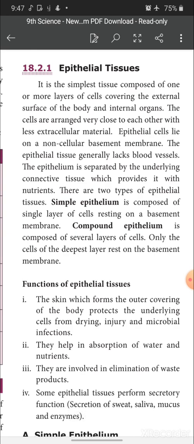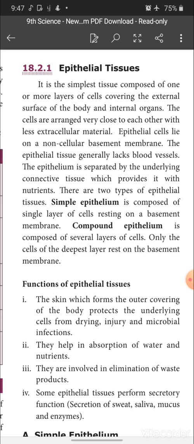Epithelial tissue is the simplest tissue, composed of one or more layers of cells covering the external surface of the body and internal organs. The skin which covers our body is made up of epithelial tissue only.